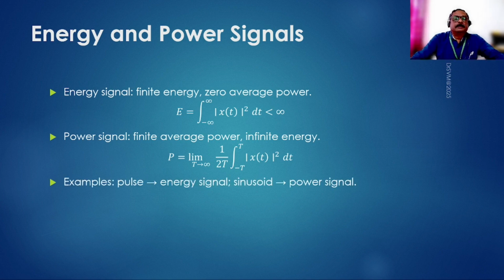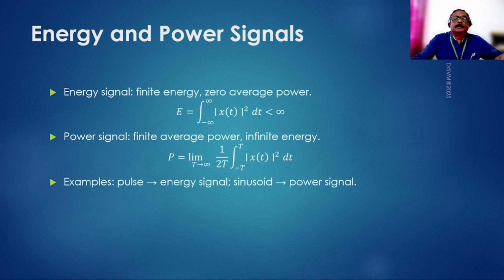For example, a small pulse which has a value other than zero for a short period is what we call an energy signal. Here, for a short period there is some energy, and if you look from minus infinity to plus infinity, definitely the overall energy will be finite.